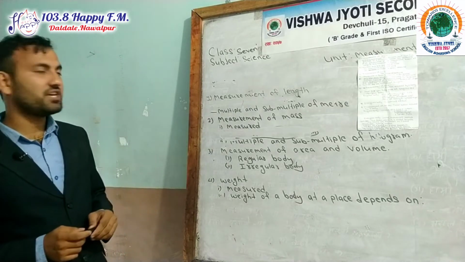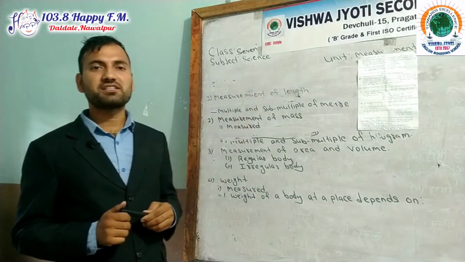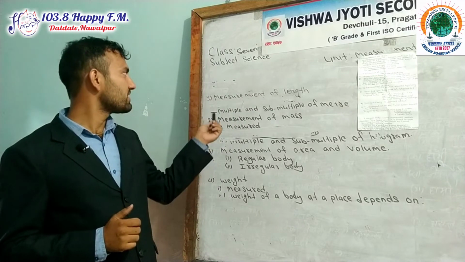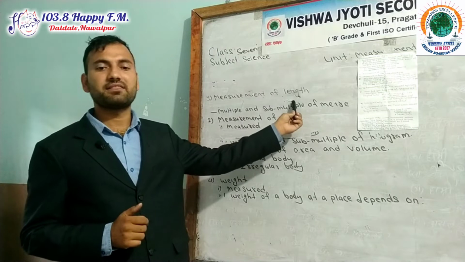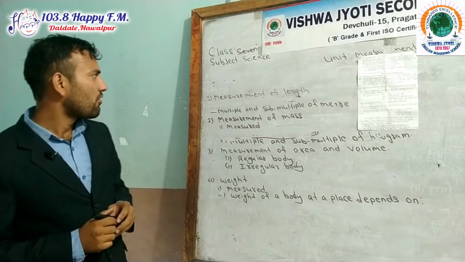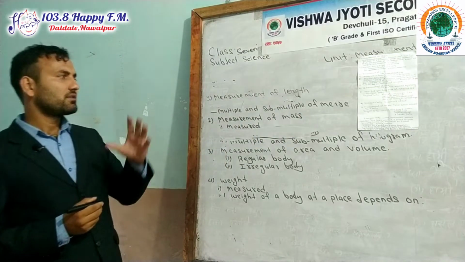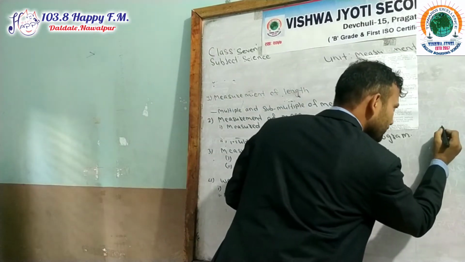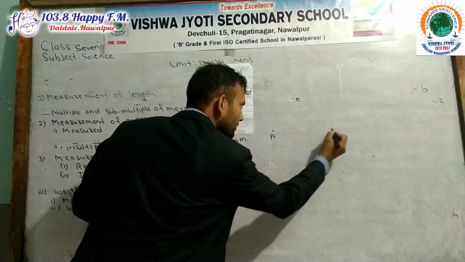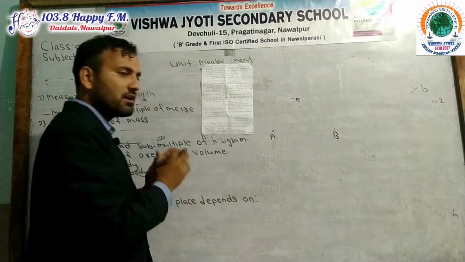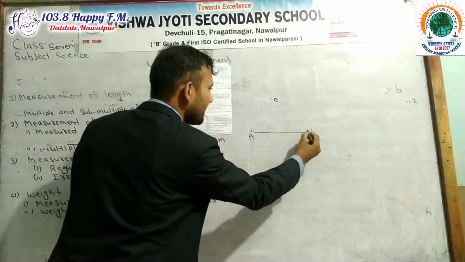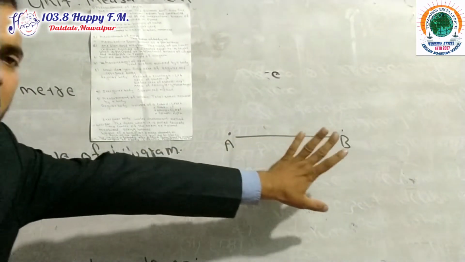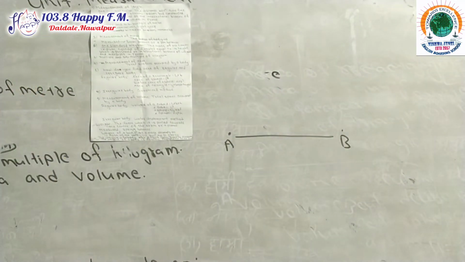Today I am going to teach Unit 1, Measurement. This chapter was already discussed in the previous class, and today we also discuss the measurement of length. What is length? The distance between two points. Two points means point A to point B. The distance between two points is known as length.